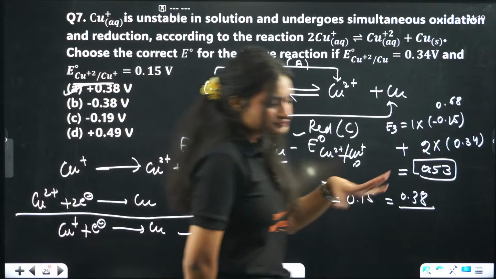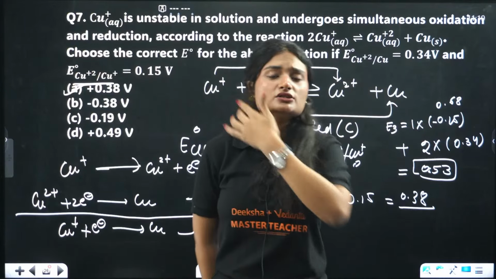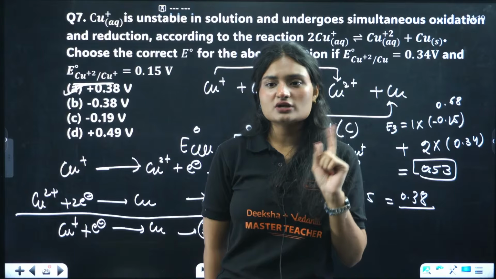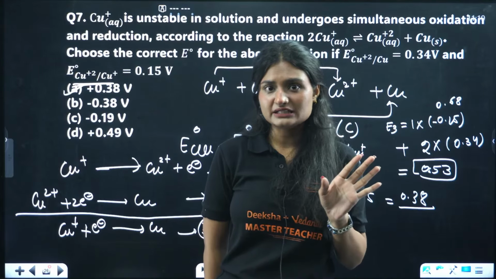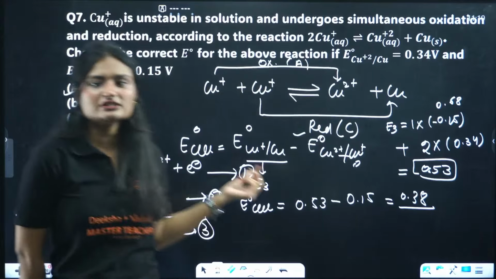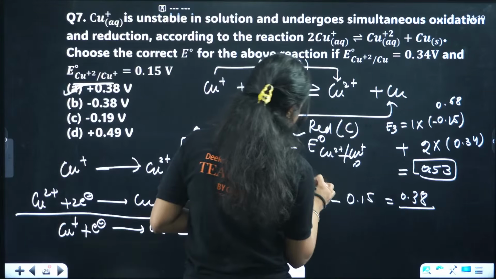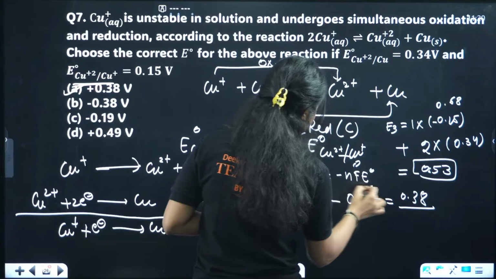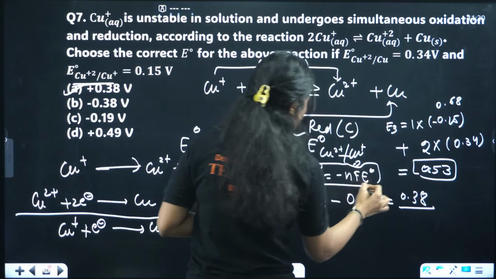Because we know two things here: you have electrode potential and Gibbs free energy. Electrode potential is non-additive in nature, you can't add it simply. But Gibbs free energy is additive in nature, and we know the relation between Gibbs free energy and electrode potential. That's how you calculate it.